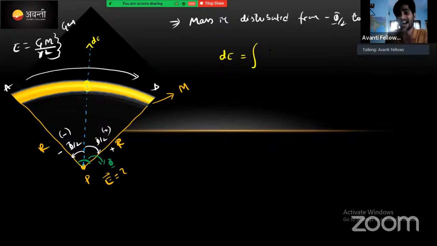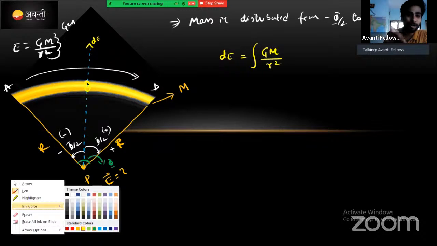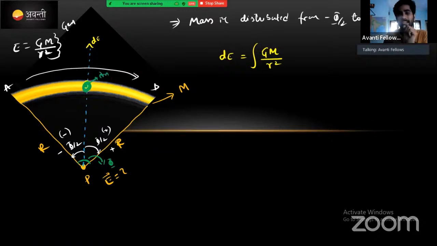But इधर M हमको नहीं लेना है, because we took here only a small mass, that is dm. Correct? That's why we need to replace M by dm. And r² value will be changed by the radius, that is capital R². Clear? खत्म कहानी.